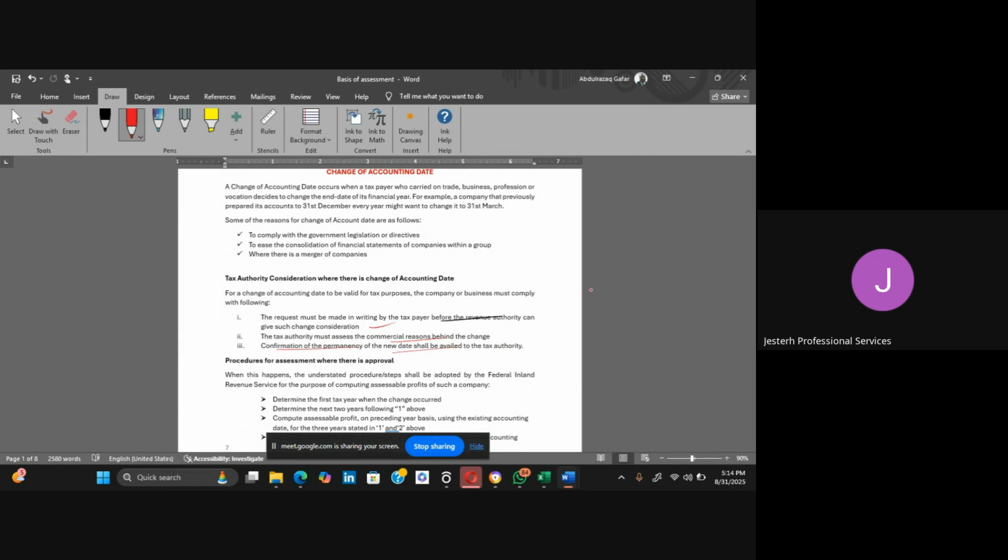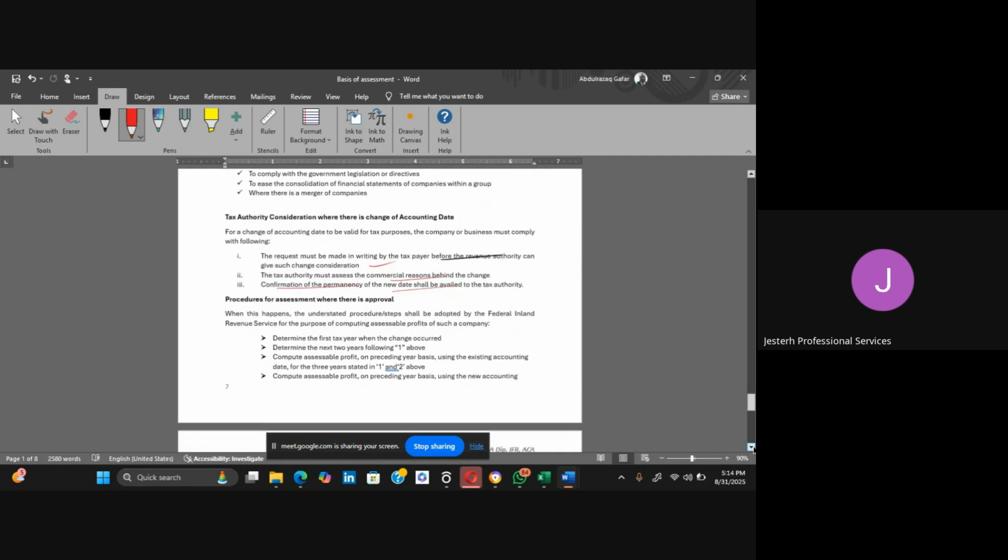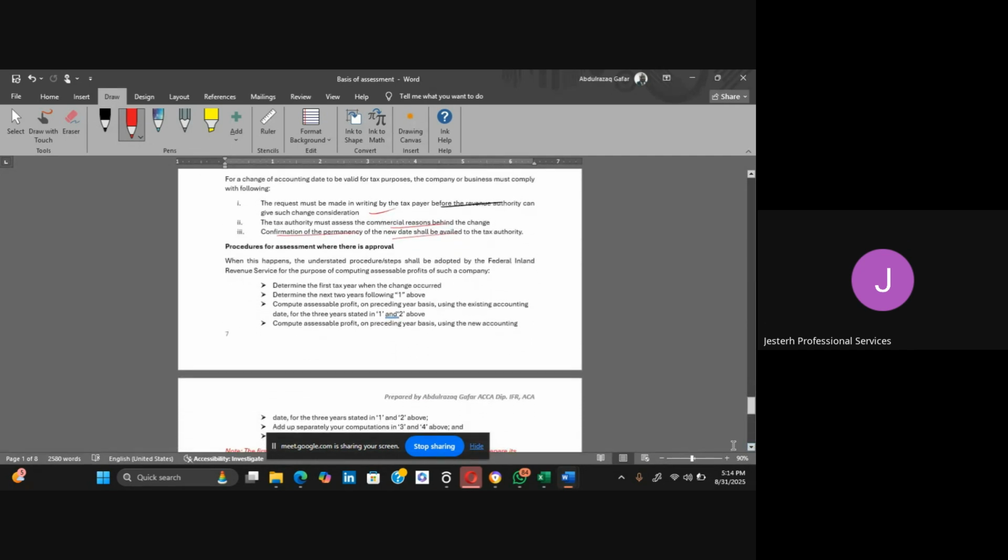So, which means if you are changing your accounting year end, you can't be saying that you want to change in January during this year, and the following year you change again. So you just have to come up with the permanency of a new date, that yes, this is the new date that the company wants to adopt. So what are the procedures that we need to follow when this arises?